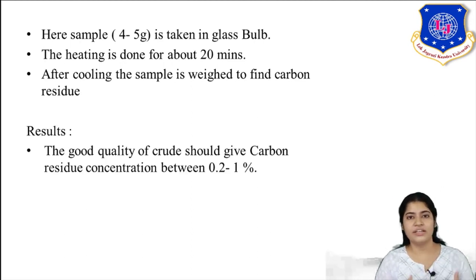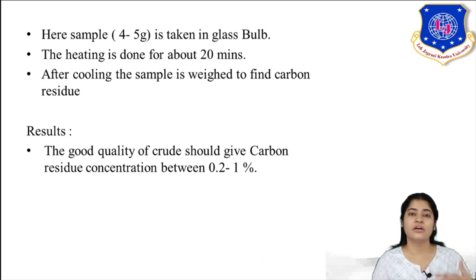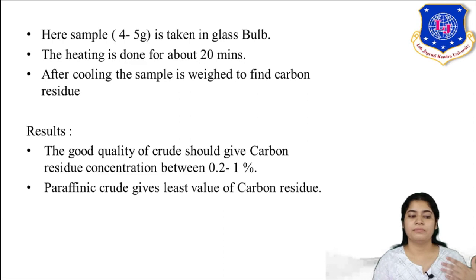So how can the result be known? The amount of carbon residue, expressed as %, shows you the quality of your crude. A good quality crude is one whose carbon residue lies between 0.2 to 1%. It means more and more of your crude can be distilled to give you different fractions. Paraffinic crude gives you the least value of carbon residue. Hence we can say that paraffinic crude is the best quality of crude, which gives you a large amount of fractions.